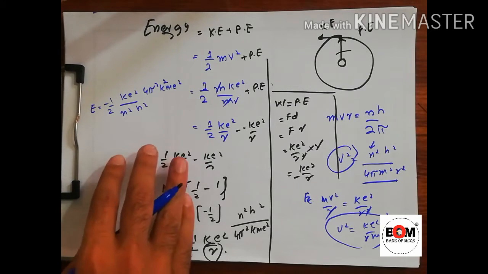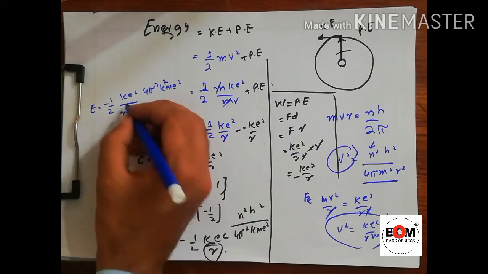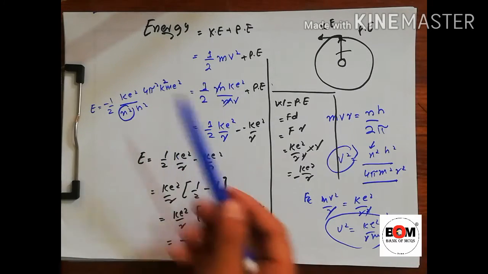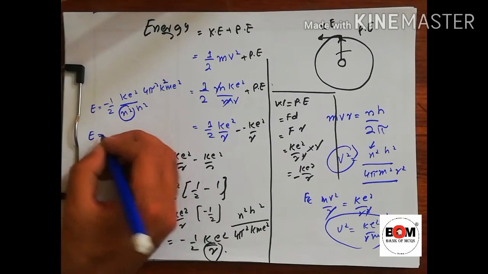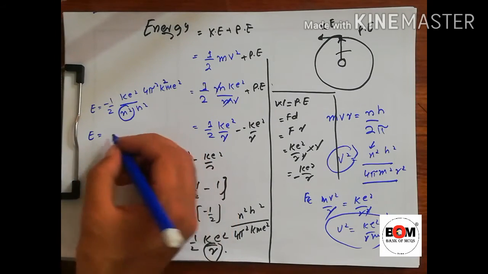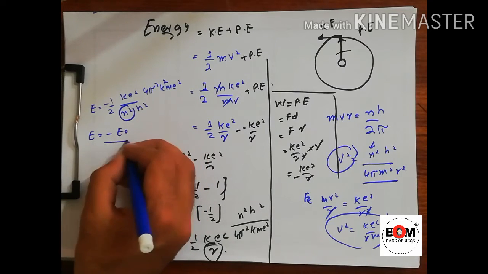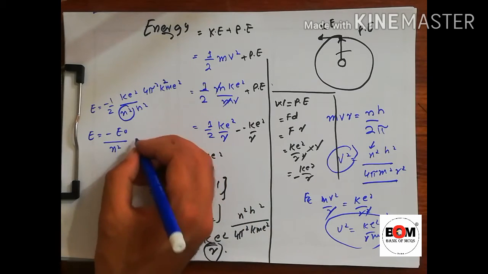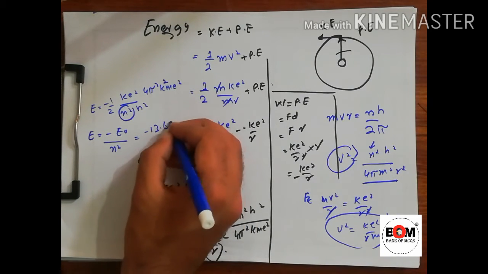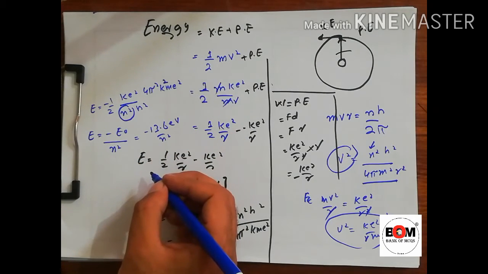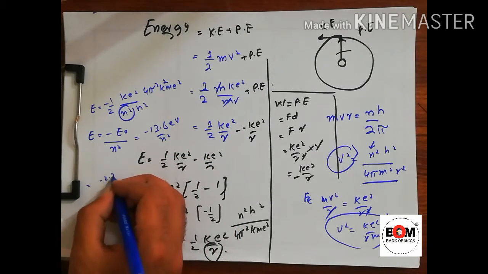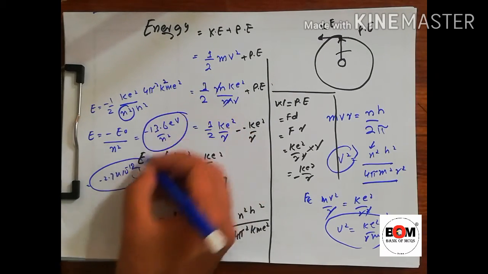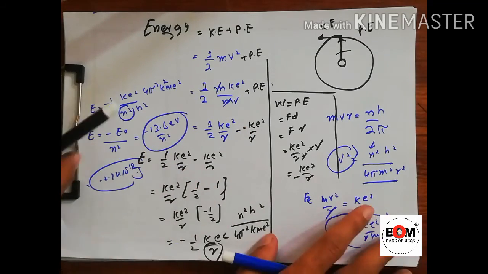Now here, if we see, everything is constant except n. k is a fixed value, e is a fixed value, 4 pi, k, m, e square, h square, all are fixed values. So putting the values and calculating them, this is equal to minus some value E naught divided by n square. Putting that E naught, that is minus 13.6 electron volt divided by n square. Or in case of joule, it is 2.17 multiplied by 10 raised to power minus 18 joule, but this is not important. You can convert electron volt into joule. So this was the relation.